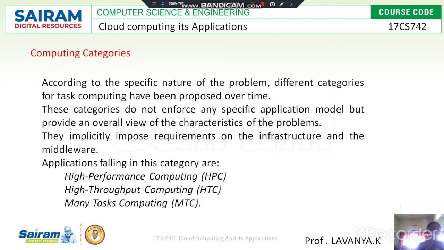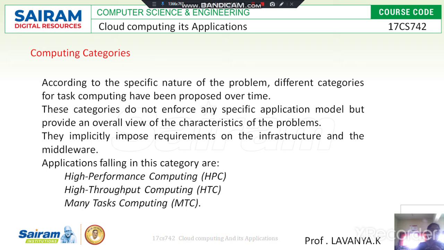It also identifies when the jobs are going to be completed, or how much time they take: within the week, within minutes, within seconds or within the month. It tells about the duration of that particular task. Then, what is many task computing?